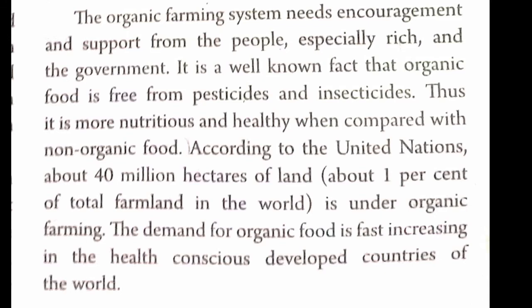The organic farming system needs encouragement and support from the people, especially the rich and the government. It is a well-known fact that organic food is free from pesticides and insecticides. Thus, it is more nutritious and healthy when compared with non-organic food, which is grown by using the synthetic inputs such as chemical fertilizers, pesticides, and insecticides. According to the United Nations, about 40 million hectares of land, that is about 1% of total farmland or the agricultural land in the world, is under organic farming. But that is not enough. We should have more land under the organic farming.